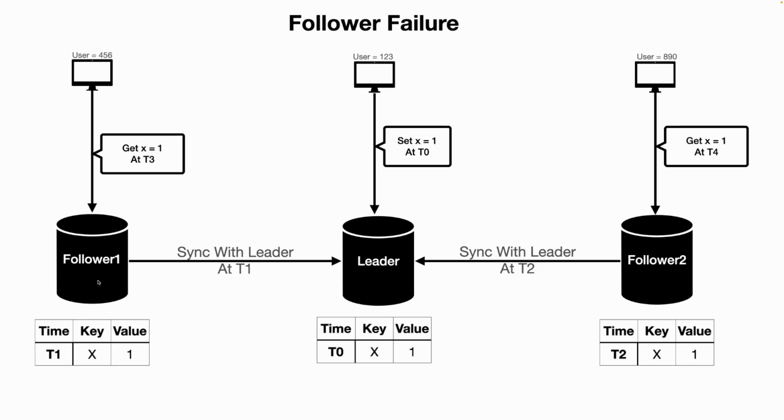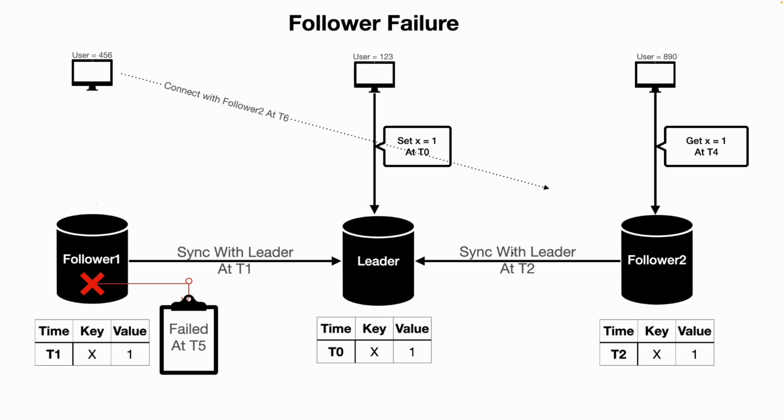Now what happened? Let's suppose at t5 follower 1 is down. Follower failure is simpler compared to leader failure, because in a follower failure all the clients connected to the failed follower can connect to any other available leader or follower. In this case user 456 can connect to the leader or to follower 2. So at t6 user 456 successfully connected with follower 2.